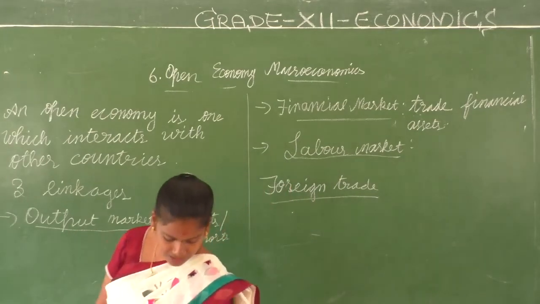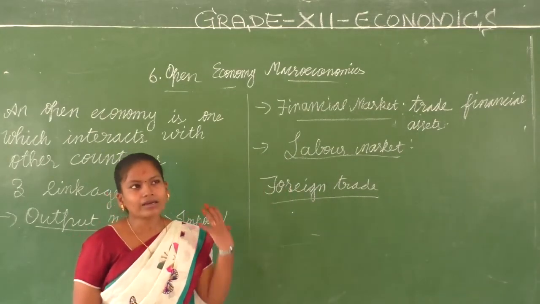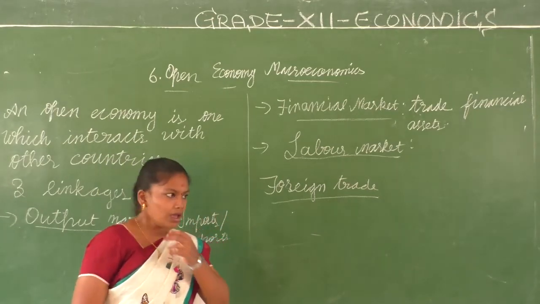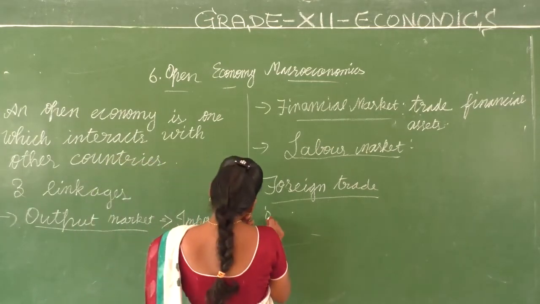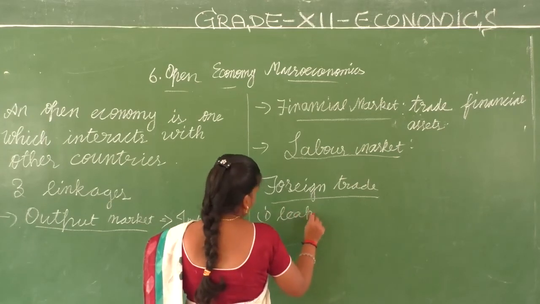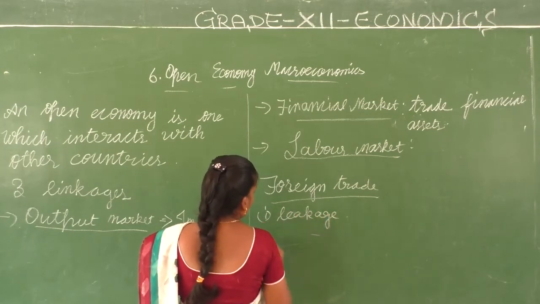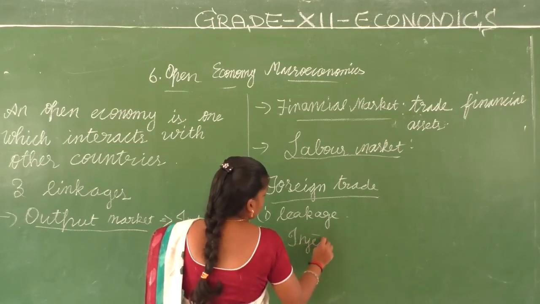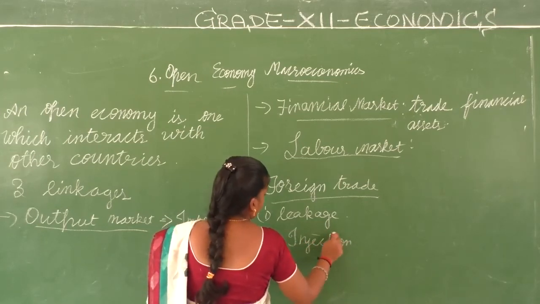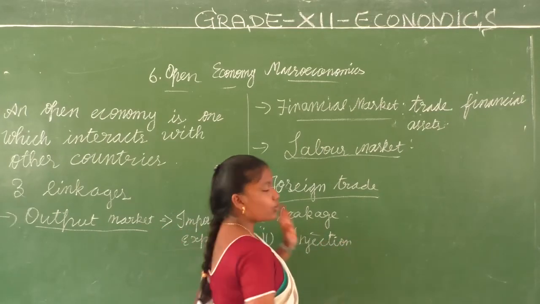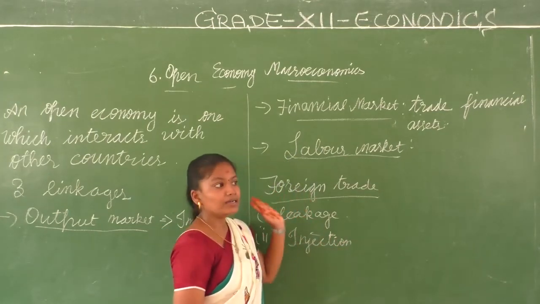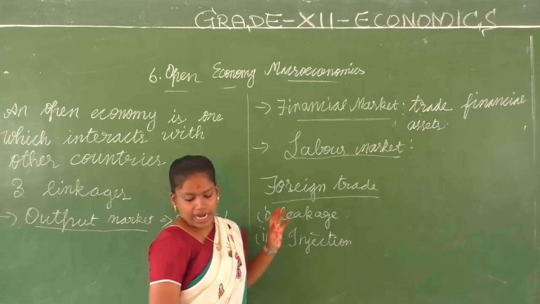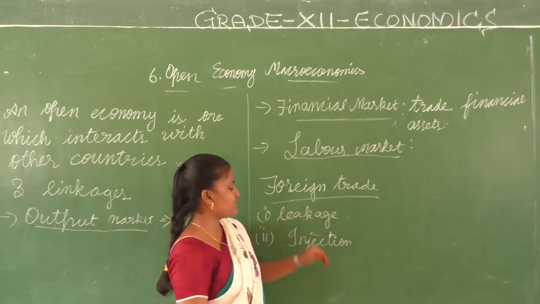So based on that only we have the equilibrium income and employment. So what are we going to discuss? The aggregate demand is affected in two ways. One is called the leakage, another one is called the injection. So two ways the aggregate demand is getting affected due to foreign trade, and they are called leakage and injection.